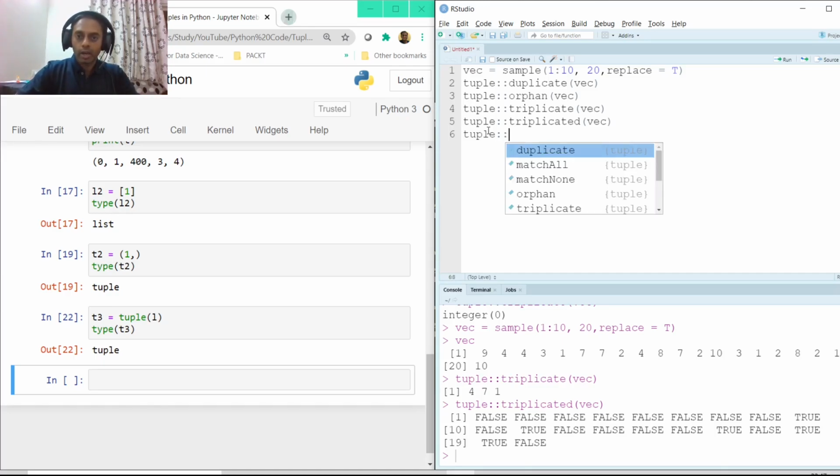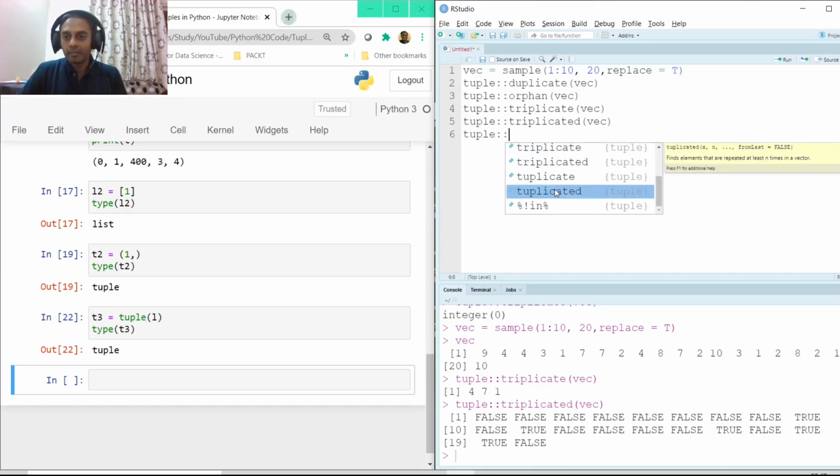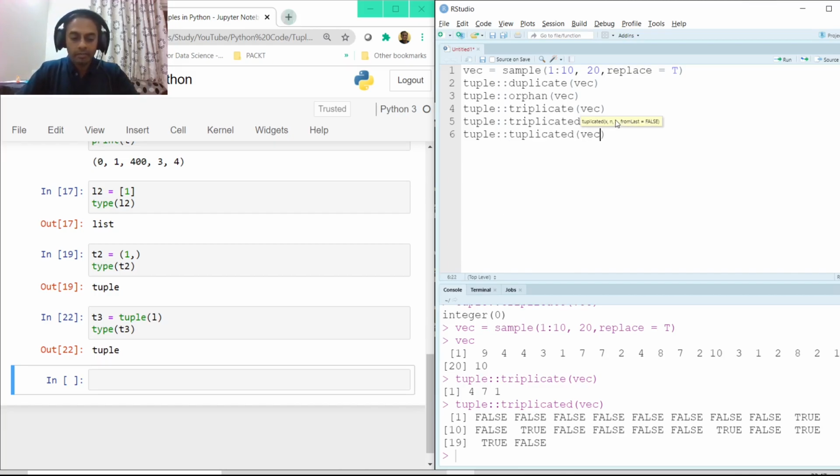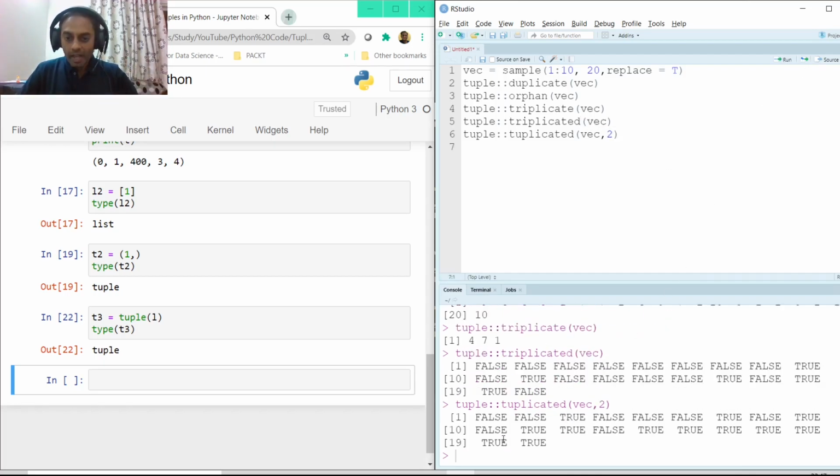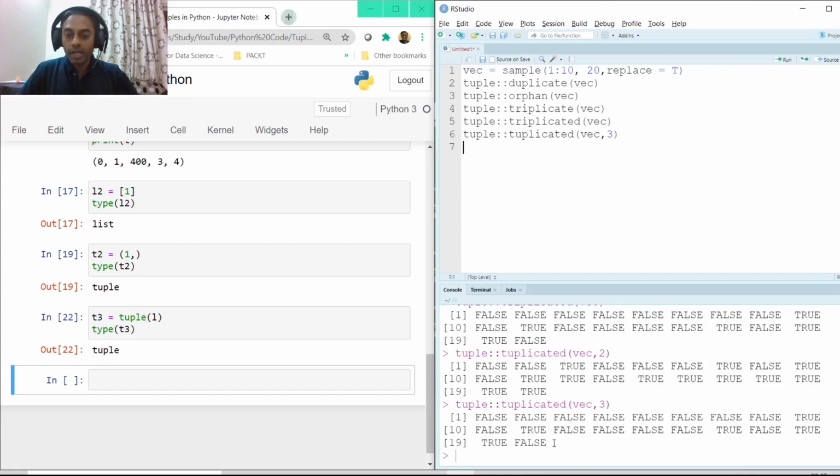And there is also one other function here, duplicated. It finds elements that are repeated at least n times in a vector. So if I use duplicated here and pass the vector, and I want to see the numbers that are repeated at least twice, let me put 2 here. If I click on the run button, it would show true wherever that particular number is getting repeated more than twice. And similarly, if I put 3 here, it would display all those numbers which are getting repeated at least 3 times, so 3 times or more. So these are the functions that we can use in the library tuple in R.